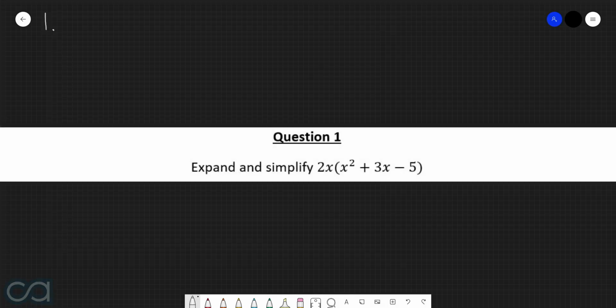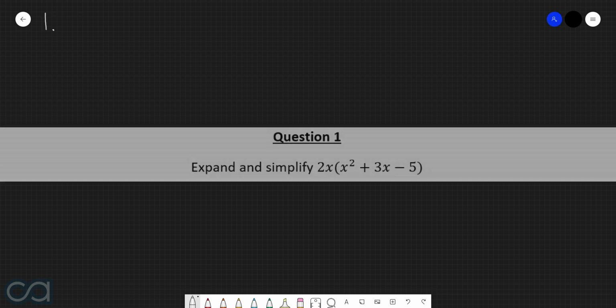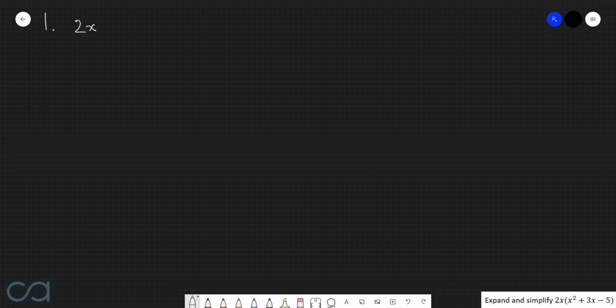Question 1. Expand and simplify 2x multiplied by x squared plus 3x minus 5. So we have 2x multiplied by the bracket of x squared plus 3x minus 5. Now in order to perform this expansion, all we need to do is times the outside, so 2x, by everything on the inside of the bracket.